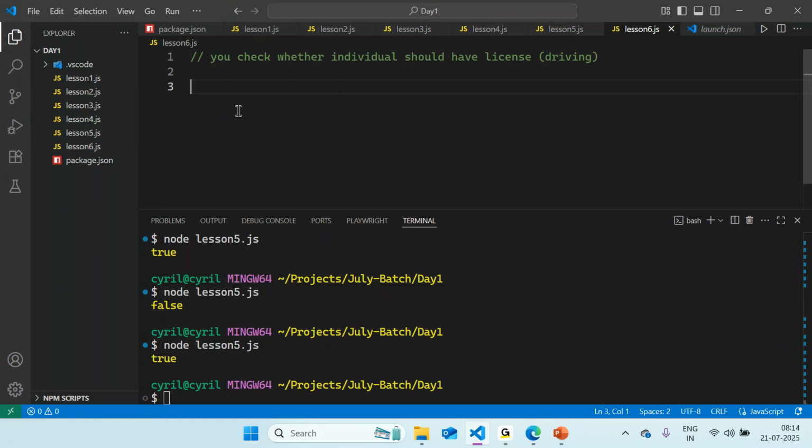So what you will basically check is just the statement that we made before. You check whether he or she is more than 18, so he is 18 plus. You also check whether he is a citizen. And there is no limitation on what all checks you have to do.